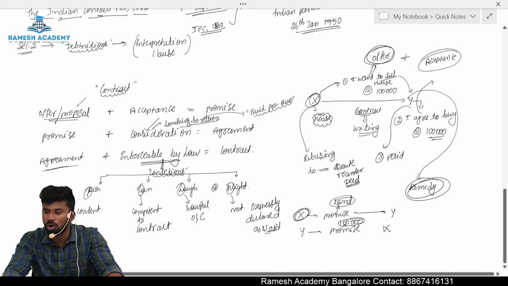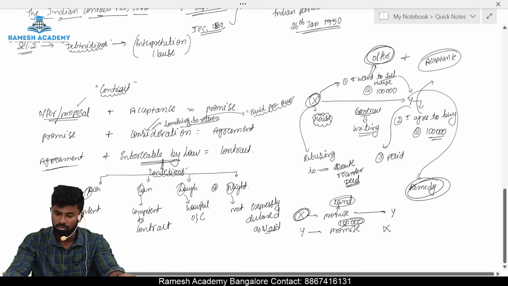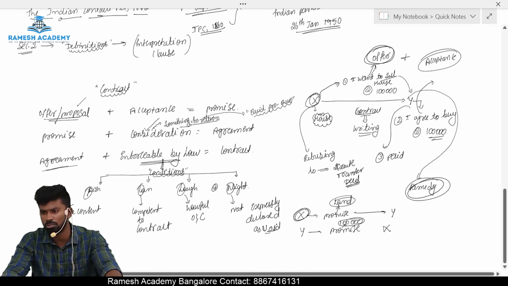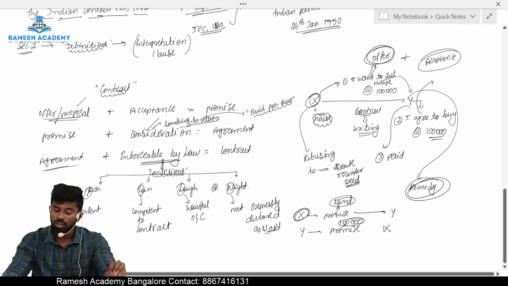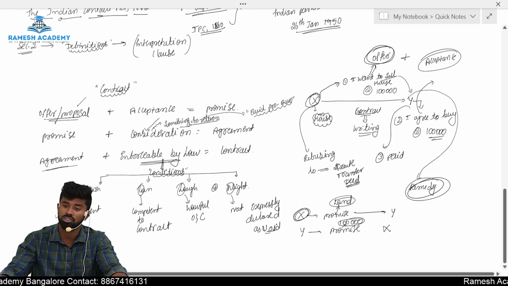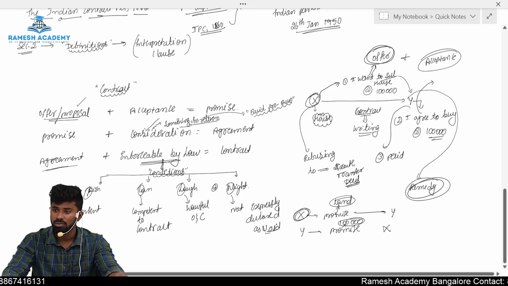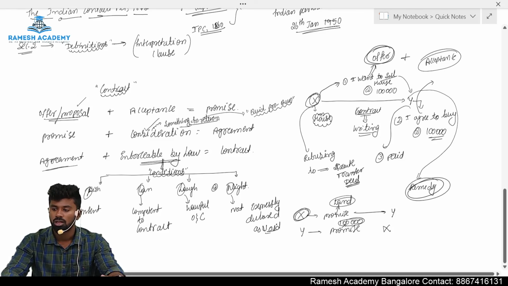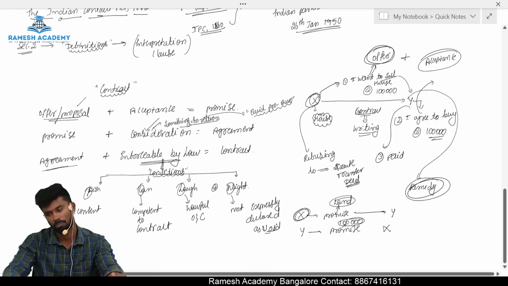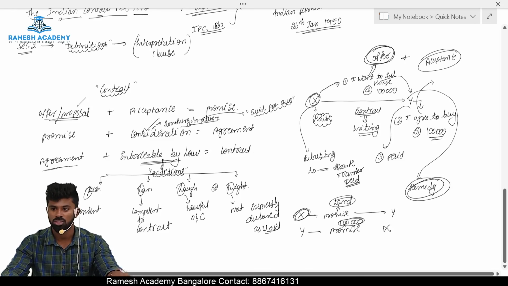The parties should be competent to contract, meaning they should have the capacity to enter into a contract: major, of sound mind, and not disqualified by law. They should also have a lawful object and consideration. The purpose for which they are entering into the contract should be lawful, and the agreement should not be expressly declared as void by any law. So these are the fundamental conditions to be satisfied to be a valid contract.